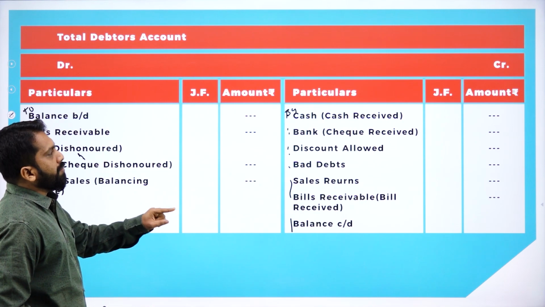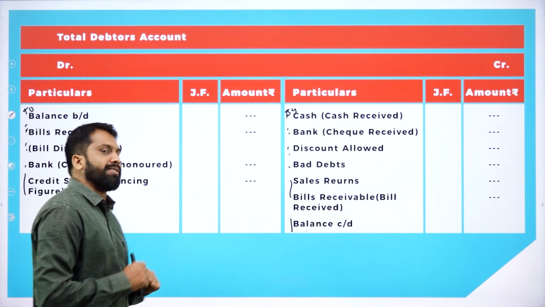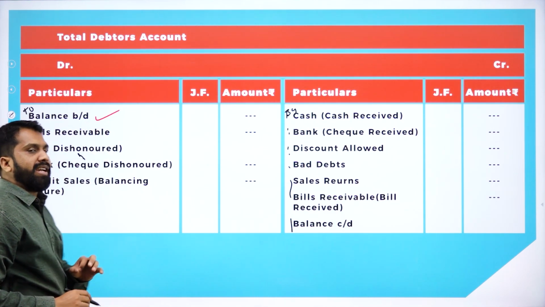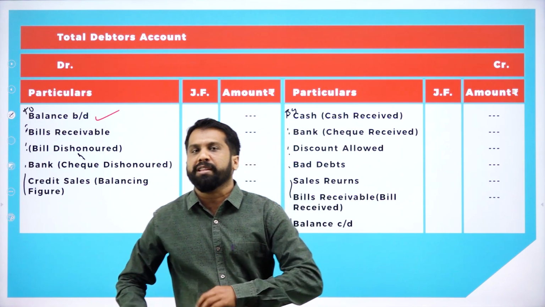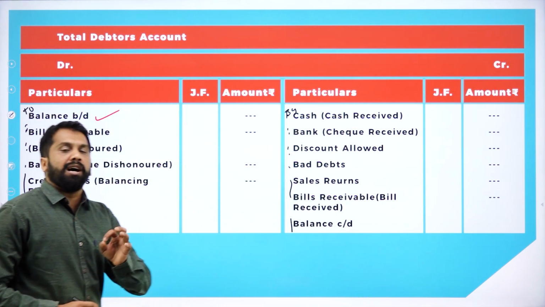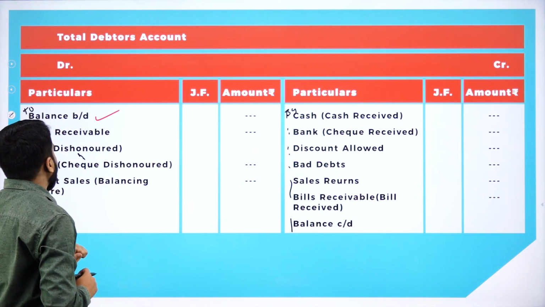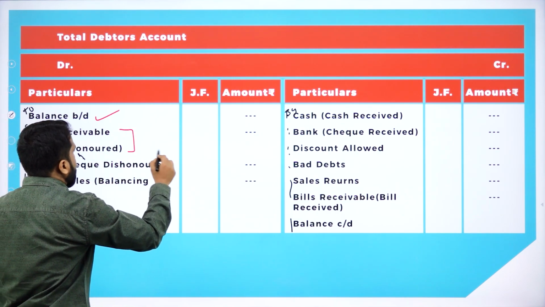Remember, what will come under? We are doing debtors account. First, we'll go with the debit side. First thing, your balance brought down. It will be given in the question itself, or else sometimes we should find it out. Now, your opening balance brought down. Next, bills receivable dishonored.